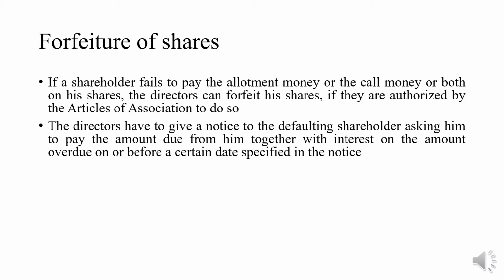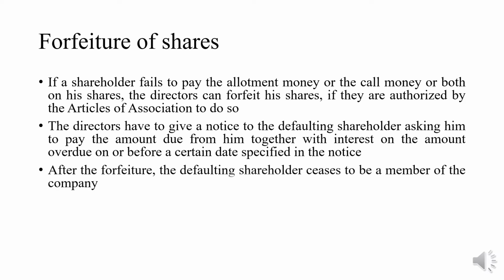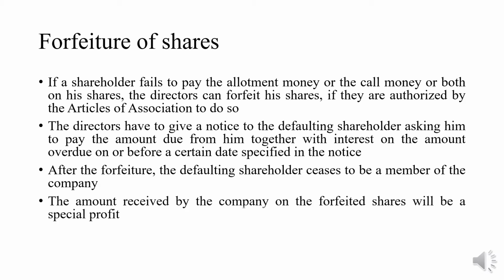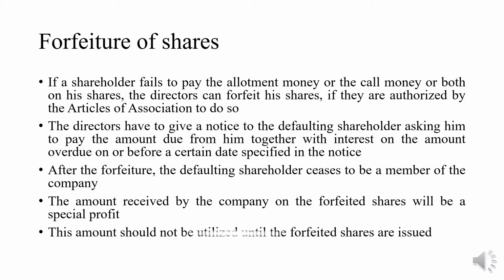within a specified date. After the forfeiture, the defaulting shareholder ceases to be a member of the company. That means his name as a shareholder is going to be cancelled. So that shareholder ceases to be a member of the company. The amount received by the company on the forfeited shares will be a special profit for the company, but this amount should not be utilized until the forfeited shares are reissued by the company.